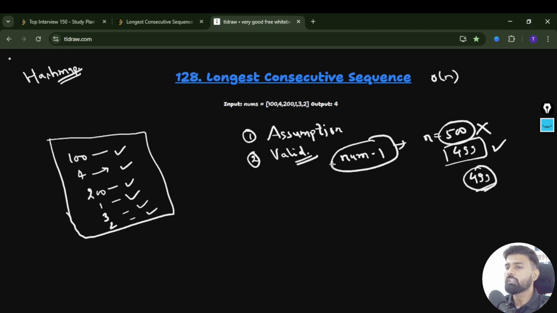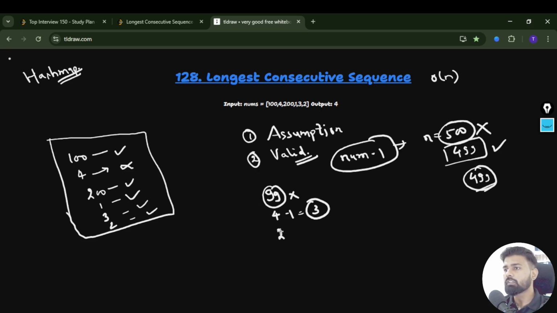Likewise, initially you have, let's say, 100. For 100, what do you have to check? 100 minus 1 is 99. Do we have 99 in the given map? In this case it is not there, so we will consider 100 a valid starting point. Now in the next step we have 4. 4 minus 1 is 3. We have to check whether 3 is present in the map. Yes, it is there, so 4 is not a valid starting point.